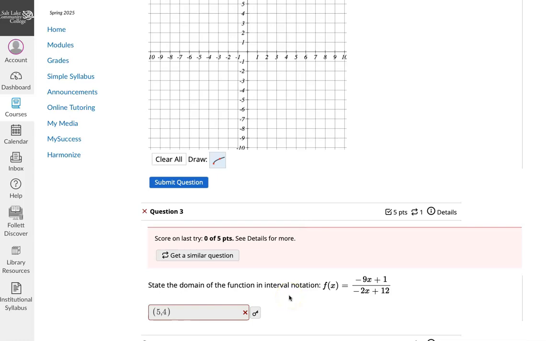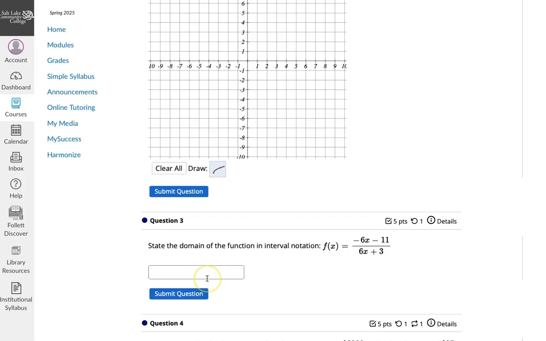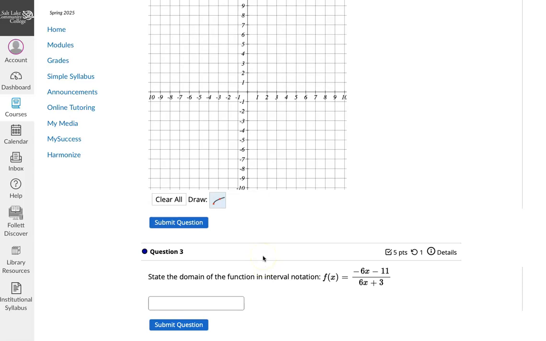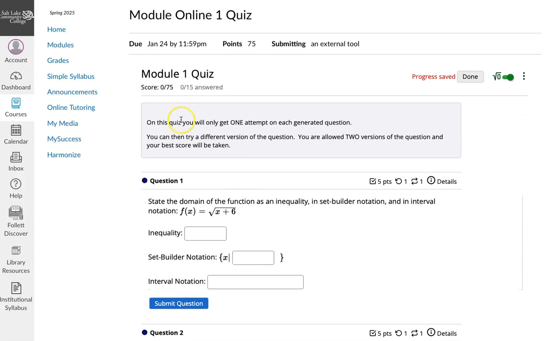For exams, you won't have any notes, but on quizzes you can. Try that first one on your own to see if you know how to do it. If not, go back to your notes, read through them, then put the notes aside and do the similar question. Just a little help there. And if I do this one and get it right, it will mark it fully correct on that question.